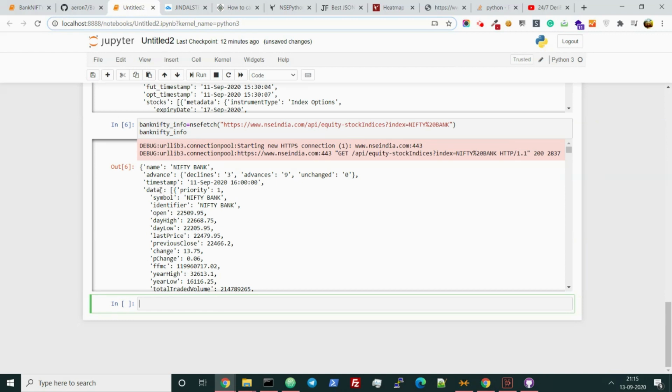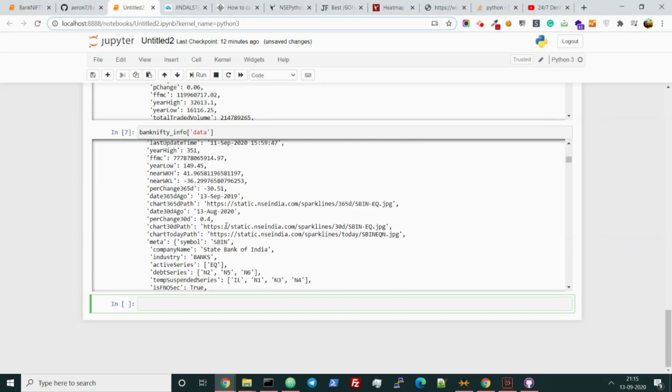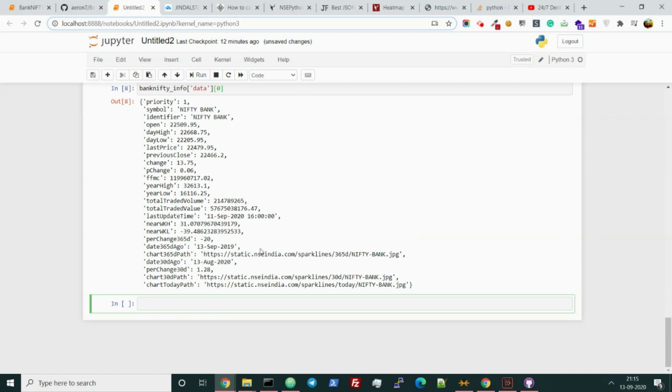First, I'll be stripping off the data, and I'll be removing every other thing. The data contains all the stuff. Now it is containing everything, and I just need the first element here, which is 0. So it will be showing the first element, which is obviously the bank nifty one. So that is perfect.